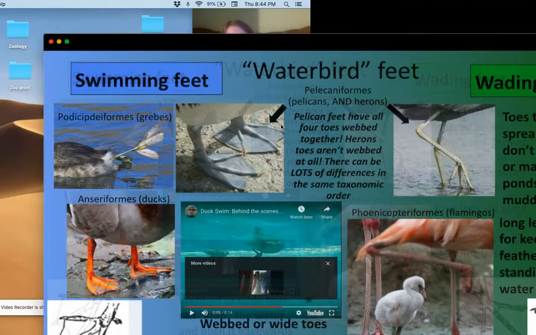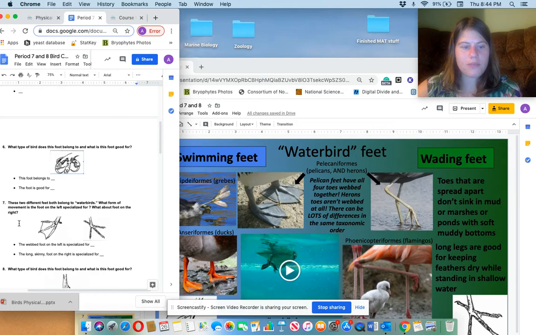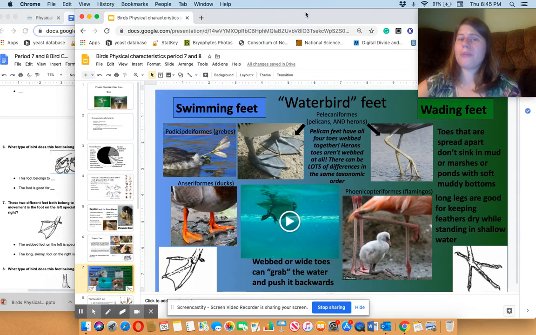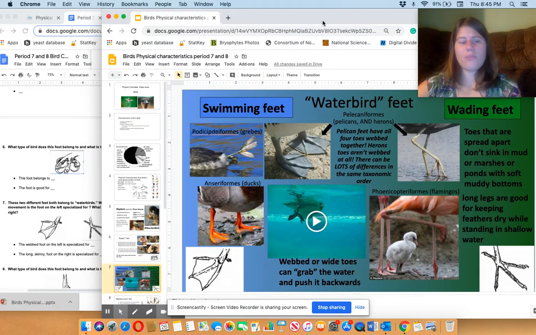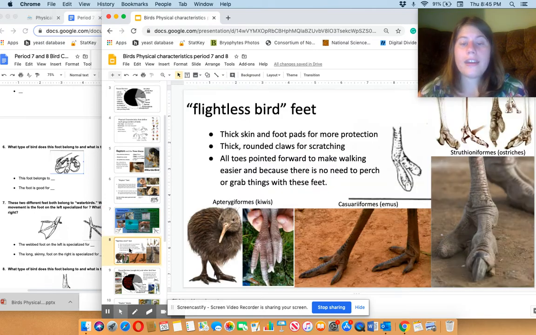So yes, bird feet. And that is question 7, where it shows a picture of this foot and that foot, and one of them's a wading foot, one of them's a swimming foot. I'll give you that much of the answer, which is totally the answer, but you'll have to figure out which one is the wading foot. It's right there in the PowerPoint. This is not a hard question. Okay, next bit of thing.